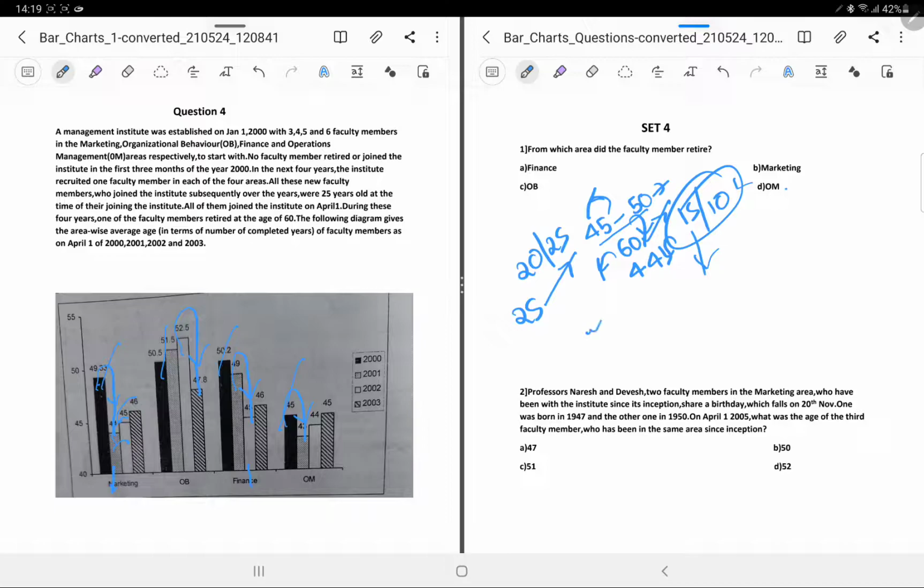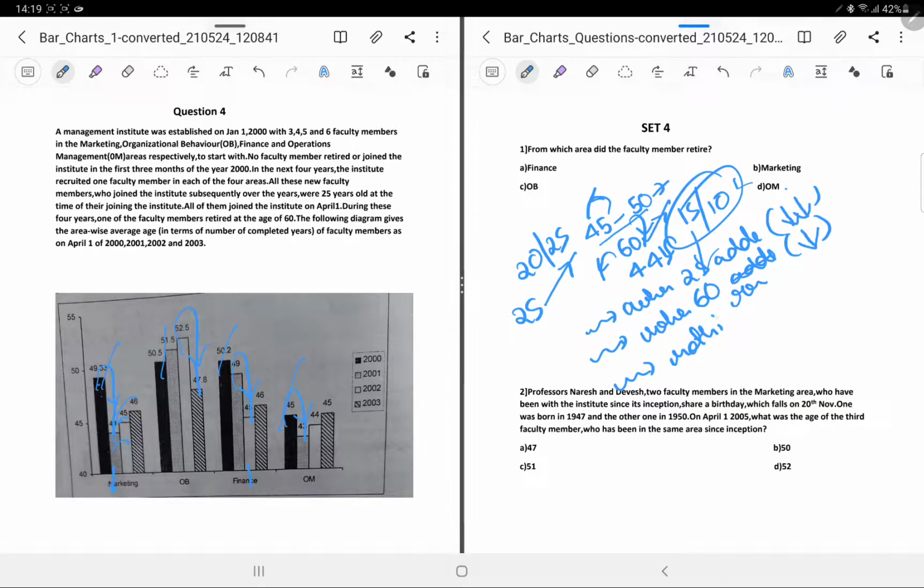Okay, so we have 3 cases. When 25 is added, a sharp drop. When 60 is added or removed, a drop but not that sharp. And then we have a situation where nothing happened, no addition, no deduction, so obviously the average increased by +1. Okay, so we can clearly say, now try to go with this.